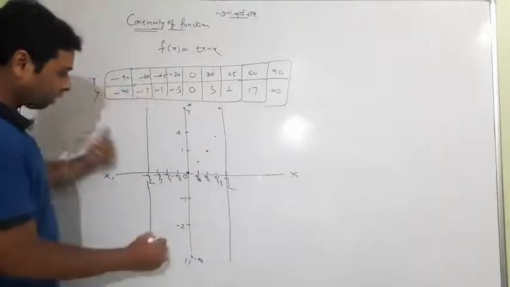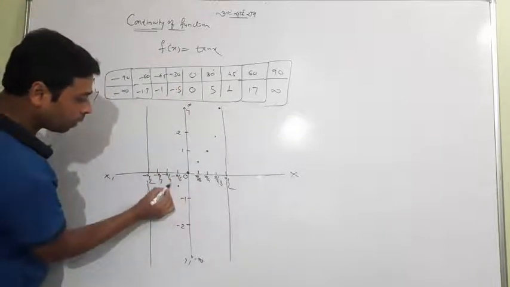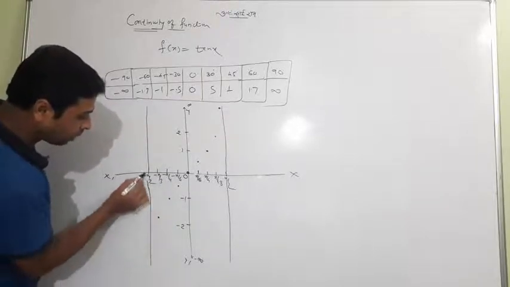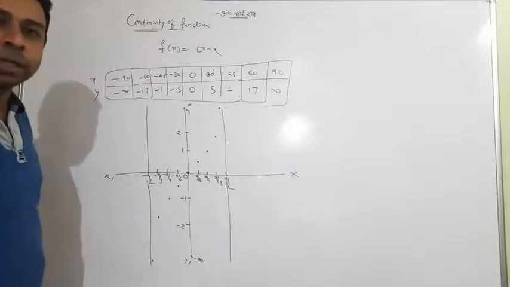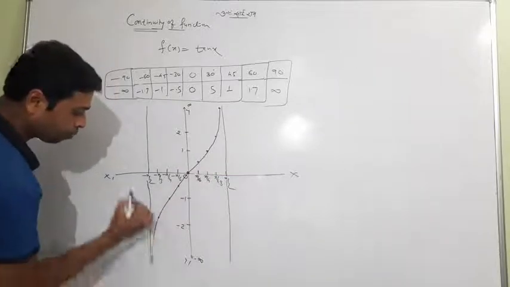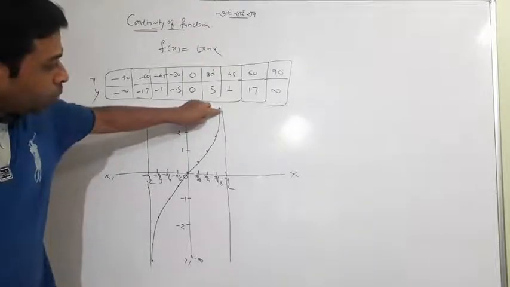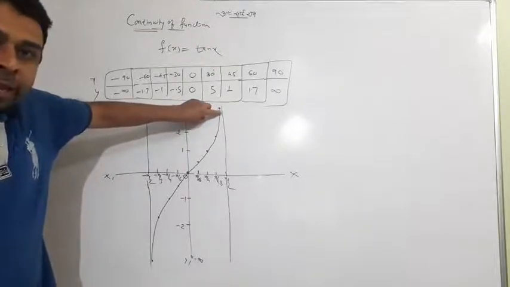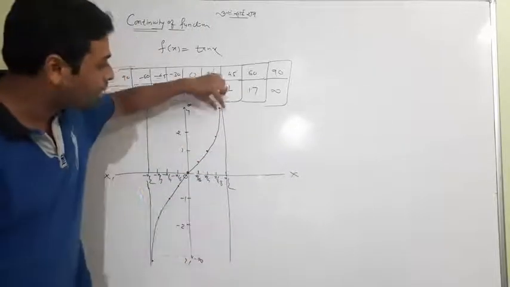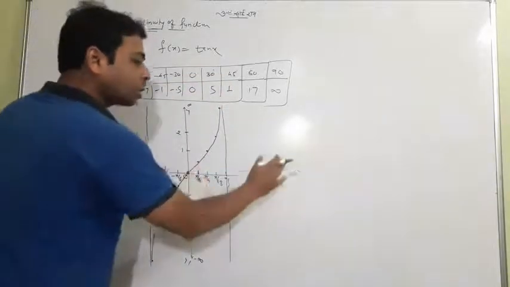And what about the left hand side, in the left portion? Minus 30 gives minus 0.5, minus 45 gives minus 1, minus 60 gives minus 1.7, and similarly near 90 on the left it is near minus infinity. So when you join all this, you will have a good graph. Observe these two things. I did not match these two because this graph cannot touch this line. At this line x equal to 90 the value is infinite, which is not possible.